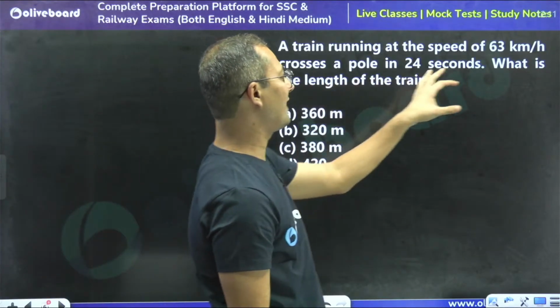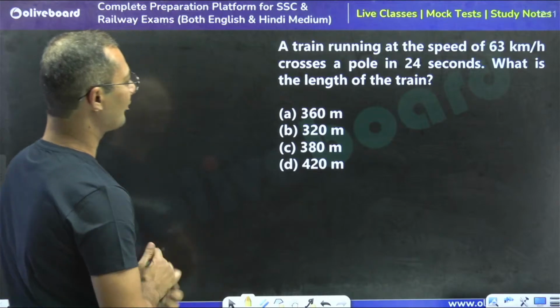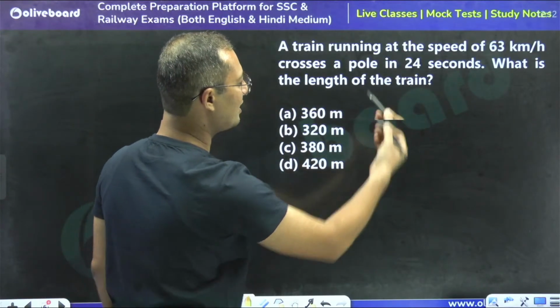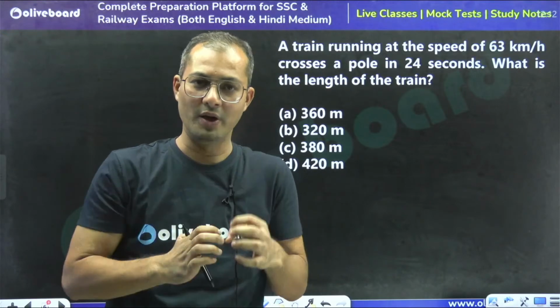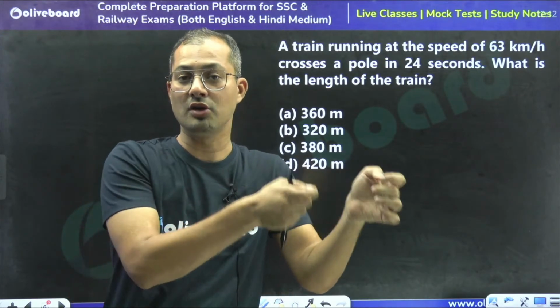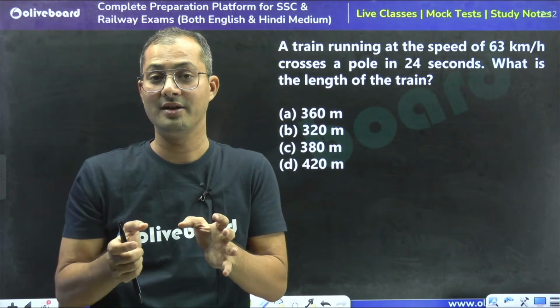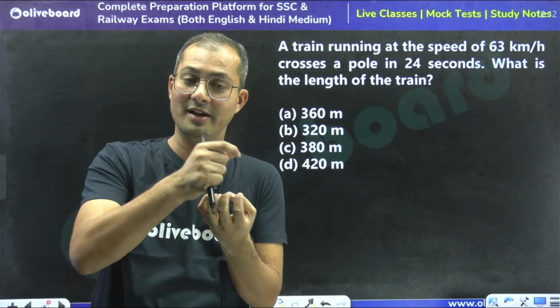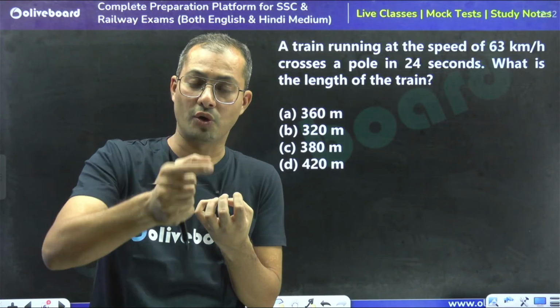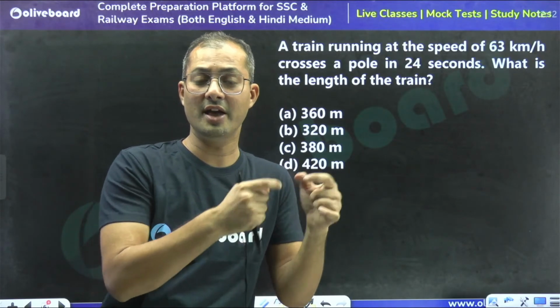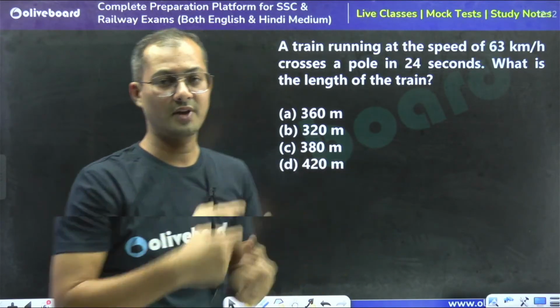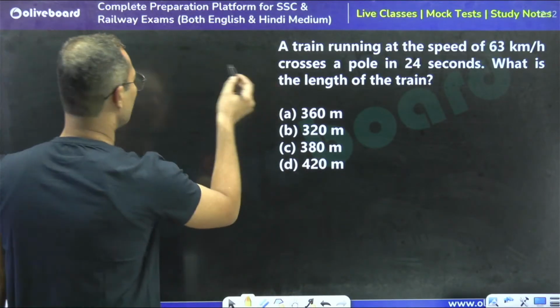A train running at a speed of 63 km per hour crosses a pole in 24 seconds. See, a train has its own length. When a train is going to cross an object which has no length, the train is going to cross itself. So in that case, the distance will be equal to the length of the train, because the train is going to cross a pole.